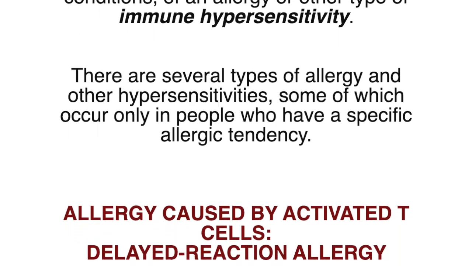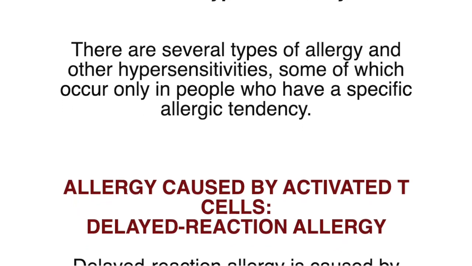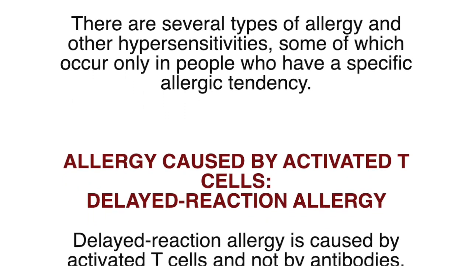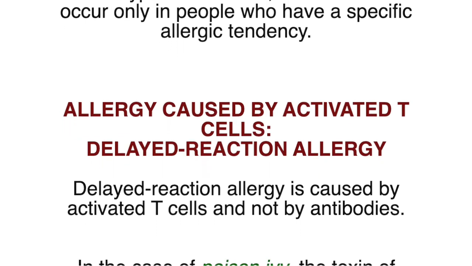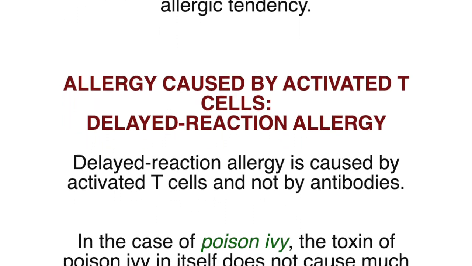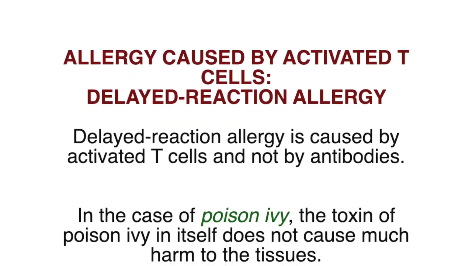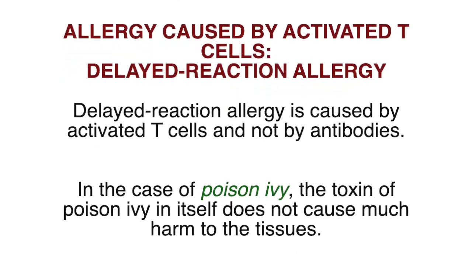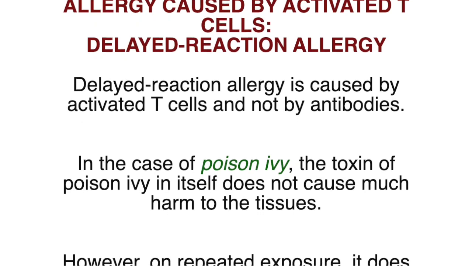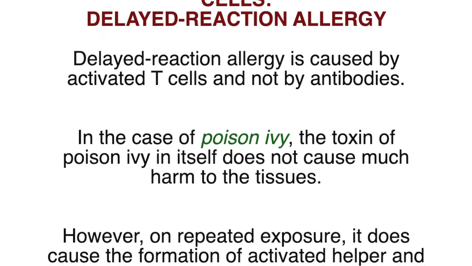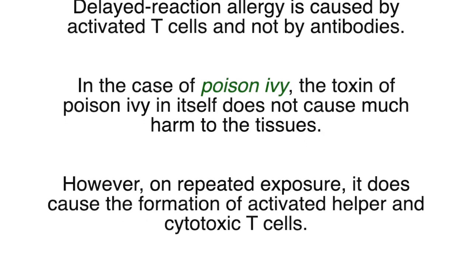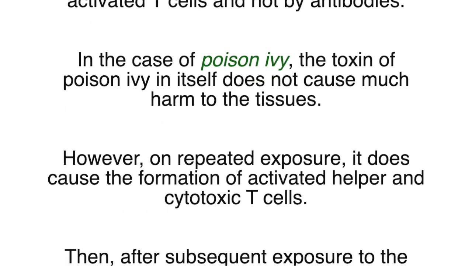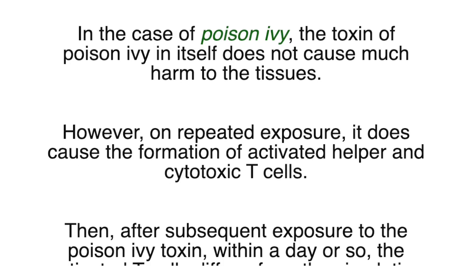Allergy caused by activated T cells. Delayed reaction allergy. Delayed reaction allergy is caused by activated T cells and not by antibodies. In the case of poison ivy, the toxin of poison ivy in itself does not cause much harm to the tissue. However, on repeated exposure, it does cause the formation of activated helper and cytotoxic T cells.